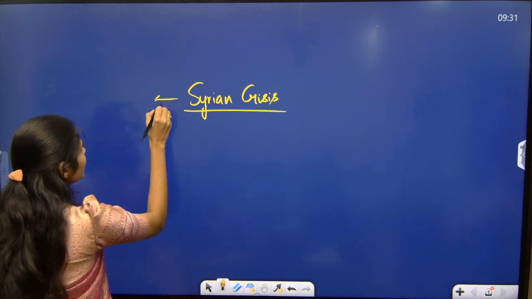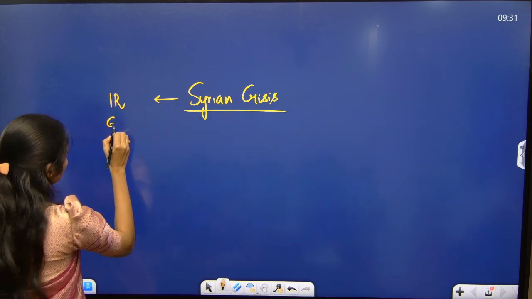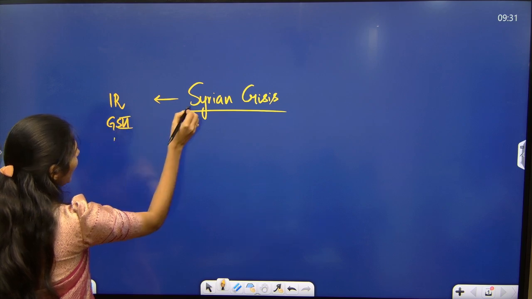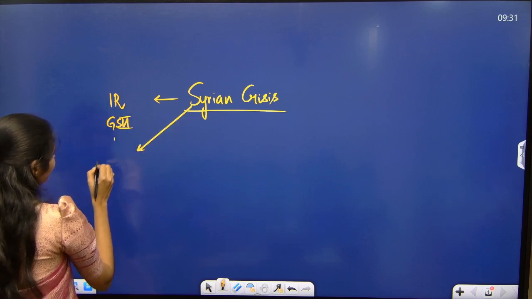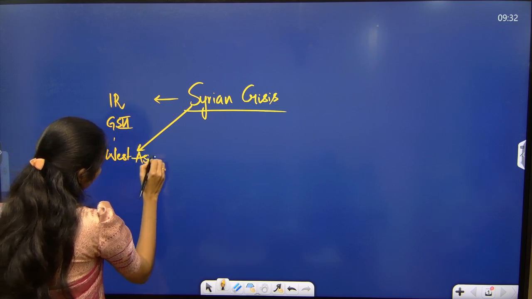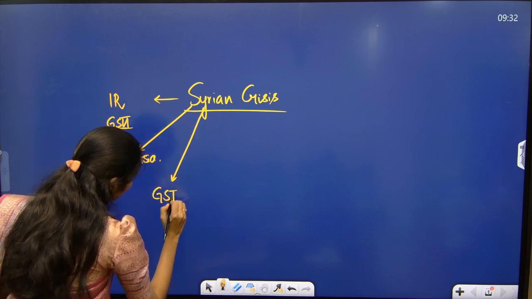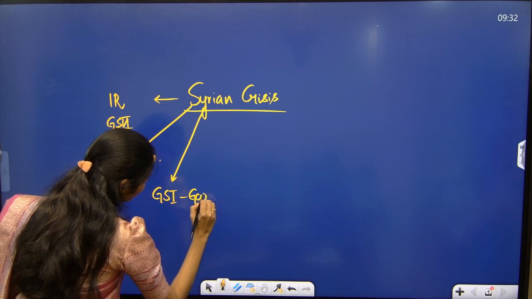This topic is about the Syrian crisis, which comes under your international relations from GS paper 2. And Syria is part of West Asia, and you have to see this from GS paper 1 under geography as well.